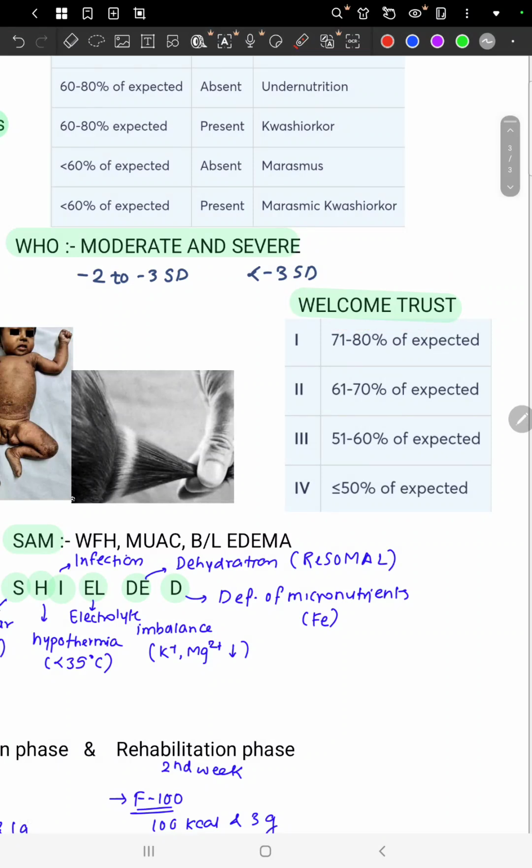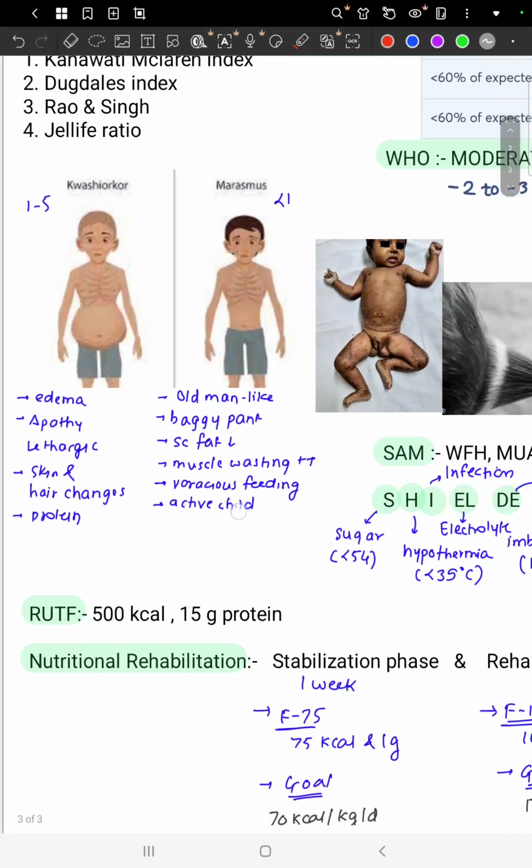According to the Wellcome Trust classification, again, weight for age more than 80% is considered normal. Then there is grade 1 malnutrition, grade 2, grade 3 and grade 4. So 71 to 80% is considered grade 1, 61 to 70% grade 2, 51 to 60% grade 3, and less than 50% is considered grade 4. After that, a very important thing, that is kwashiorkor and marasmus. Now we know basically about all these things, but in brief we'll see.